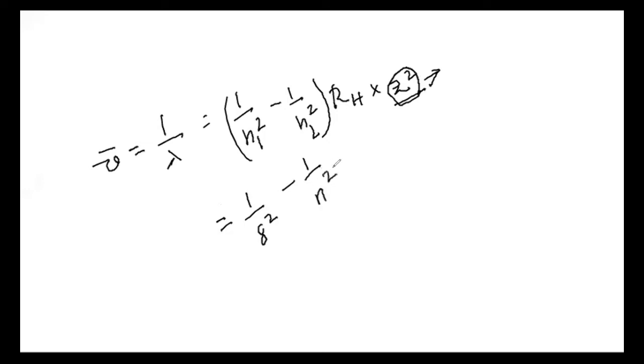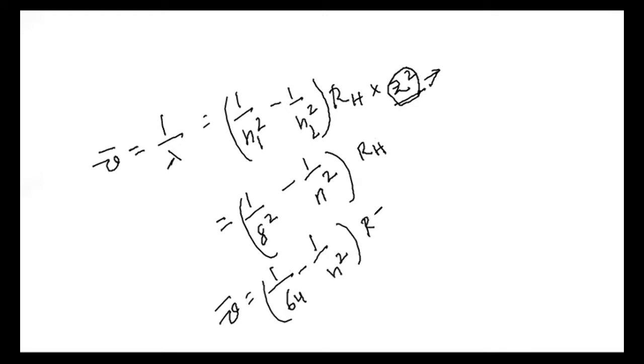1 by n square into RH, I'll be taking. Now the same step we can write like 1 by 64 minus 1 by n square into RH. We can also write it like RH by 64 minus RH by n square.